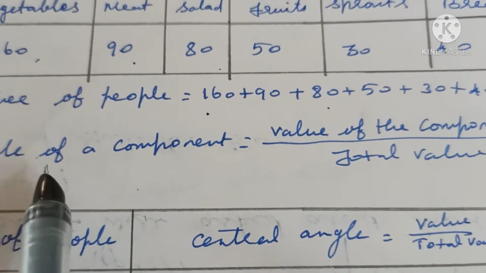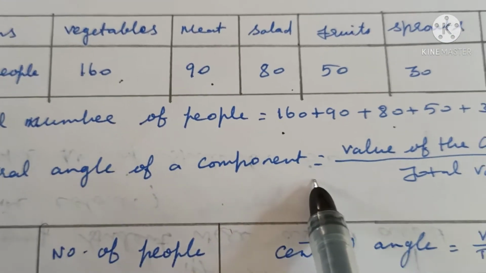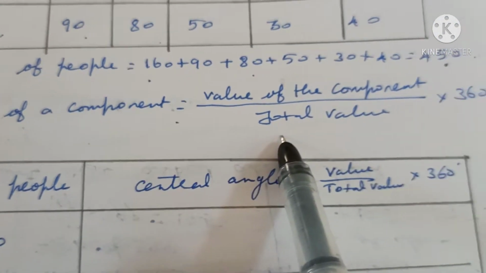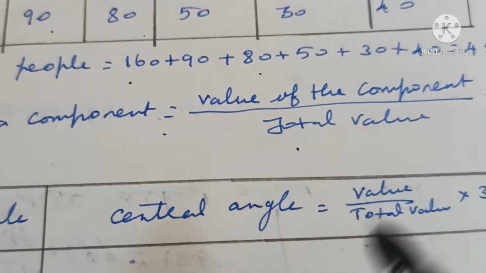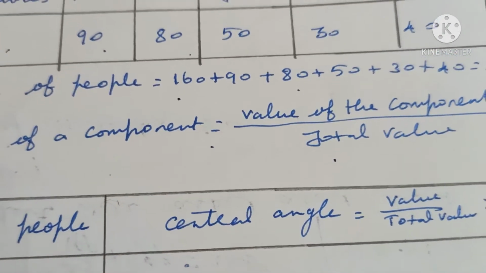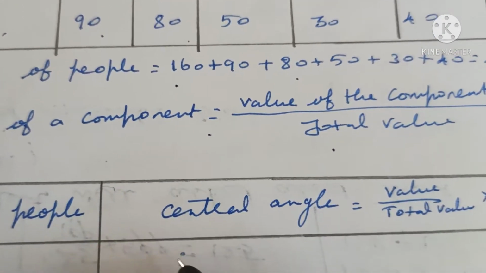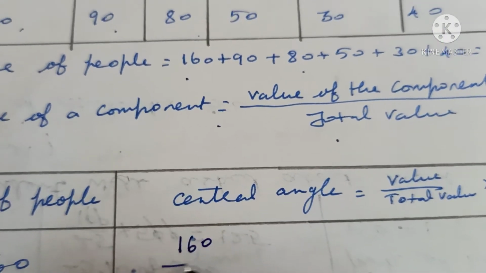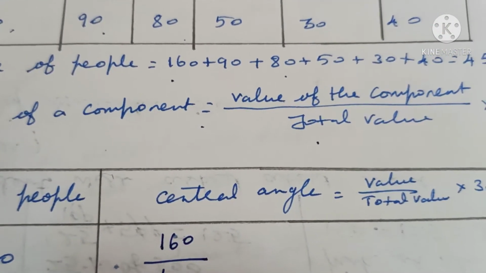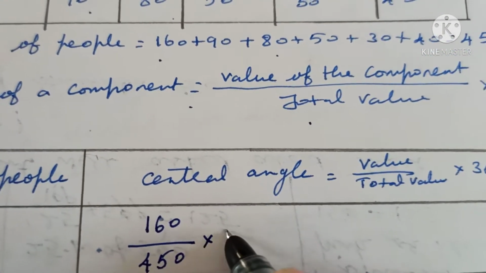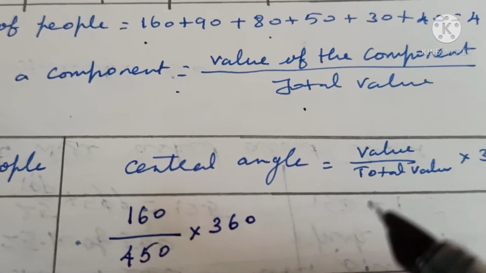Therefore the central angle of a component is equal to value of the component by total value into 360. So for the value 160, by total value 450, into 360.